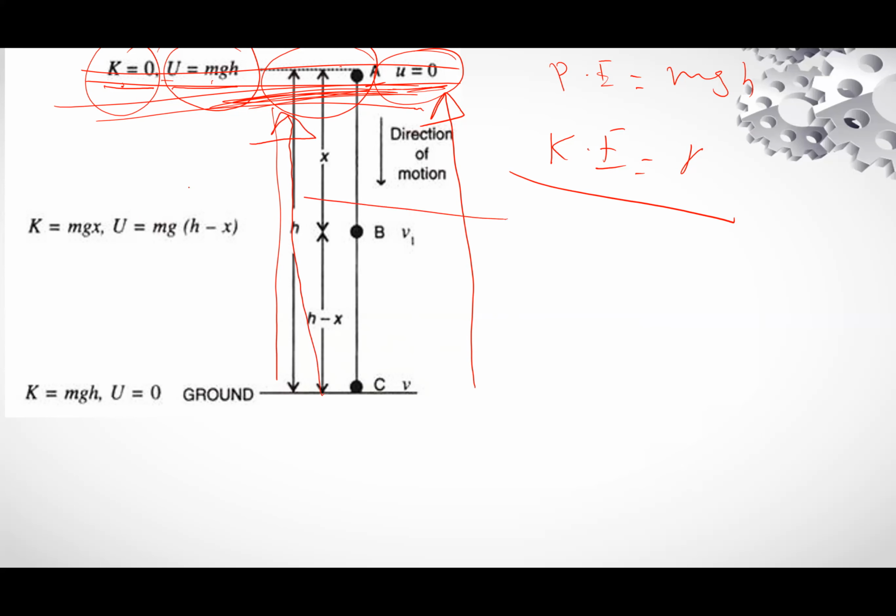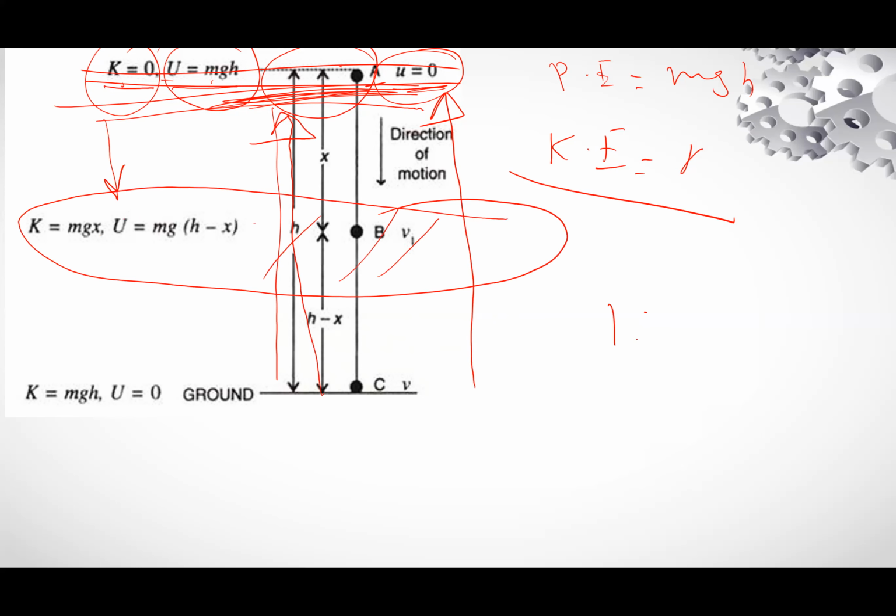If the body is brought to point B, there will be kinetic energy and there will be potential energy. Kinetic energy increases from 0 to mgx, and potential energy will be equal to mg(h minus x). So potential energy will decrease and kinetic energy will increase.